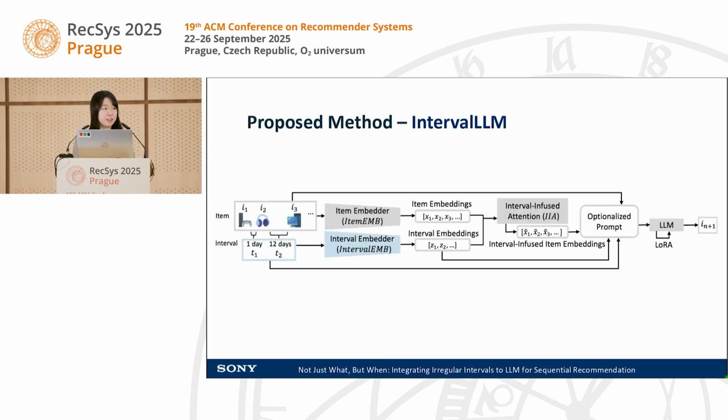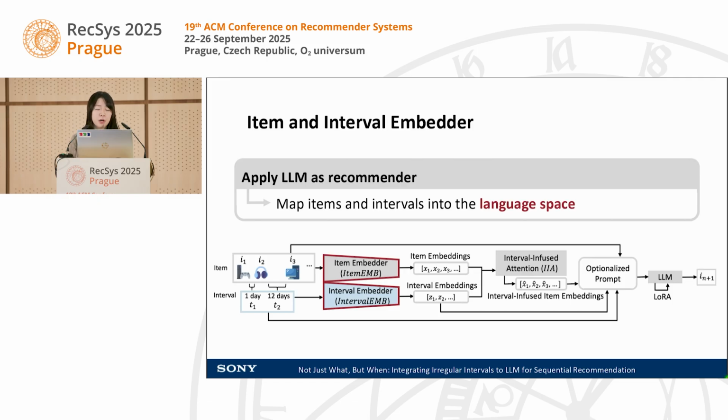Here's our proposed method, Interval LLM. Because we want to apply an LLM as a recommender, we have two inputs, item and interval. We use an item embedder and an interval embedder to map items and intervals into the language space.